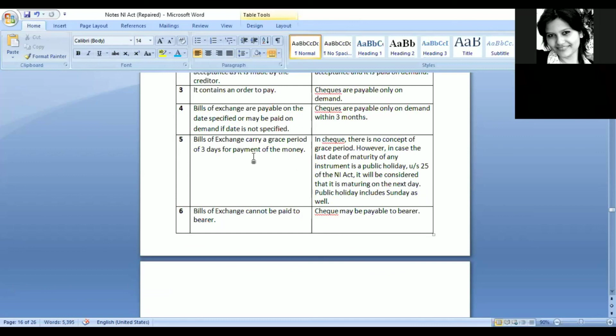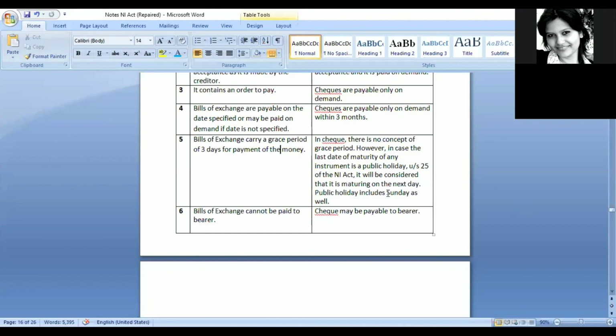In case of bills of exchange, there is a concept of grace period of 3 days for the payment of money. So if a date is mentioned, like 19th of June 2020, then after 3 days from that particular day, we would consider that this is the date of maturity. But in case of check, there is no concept of grace period that is applicable.